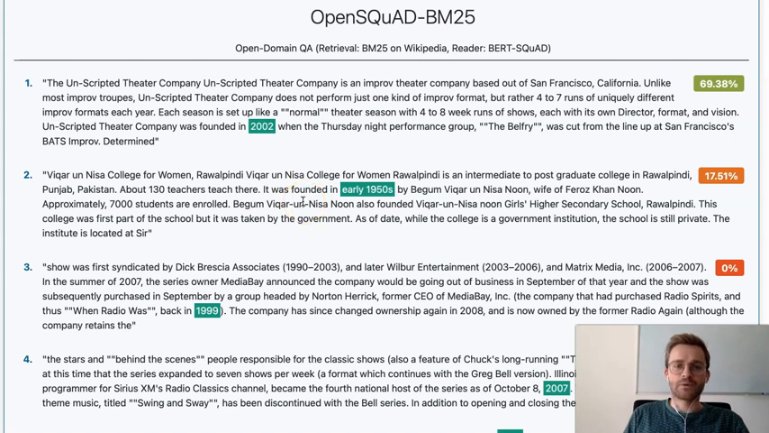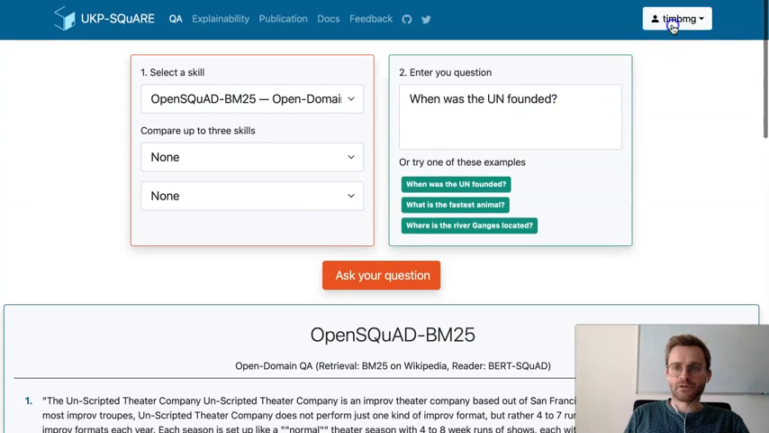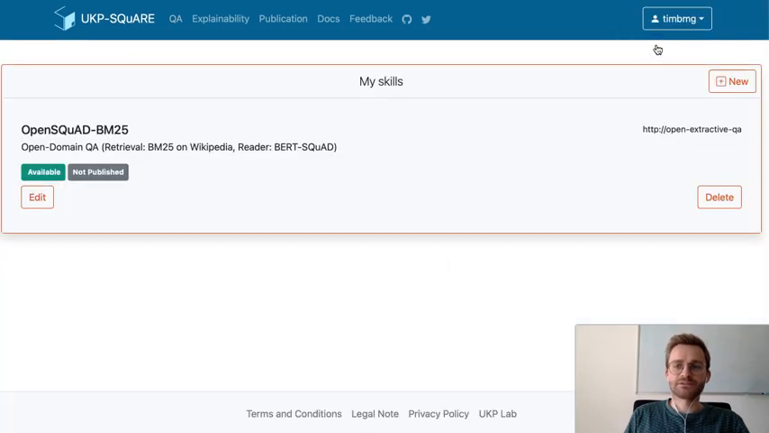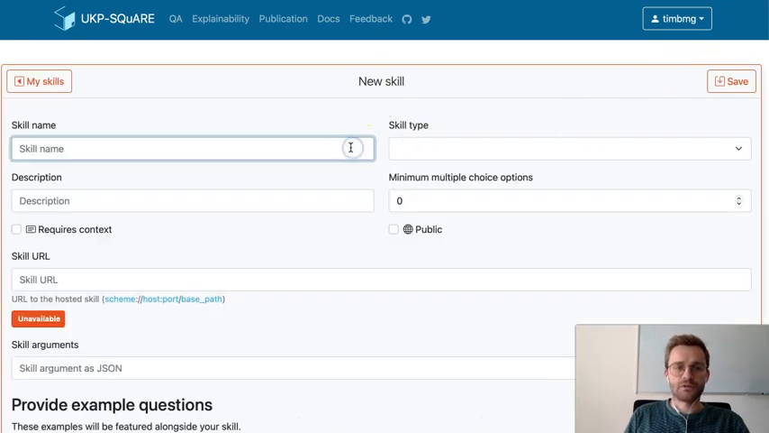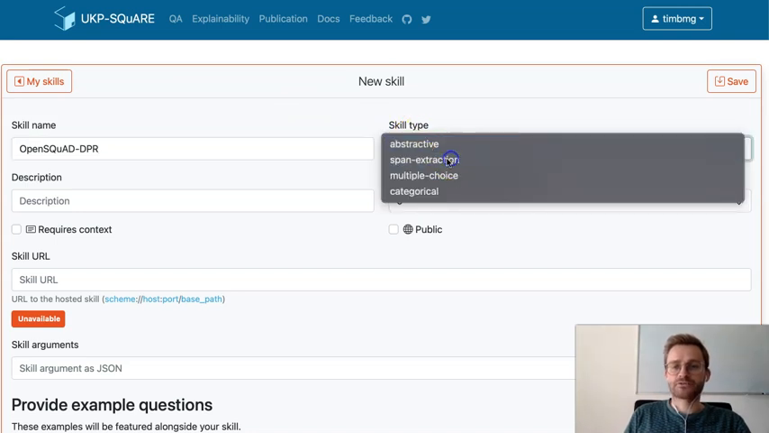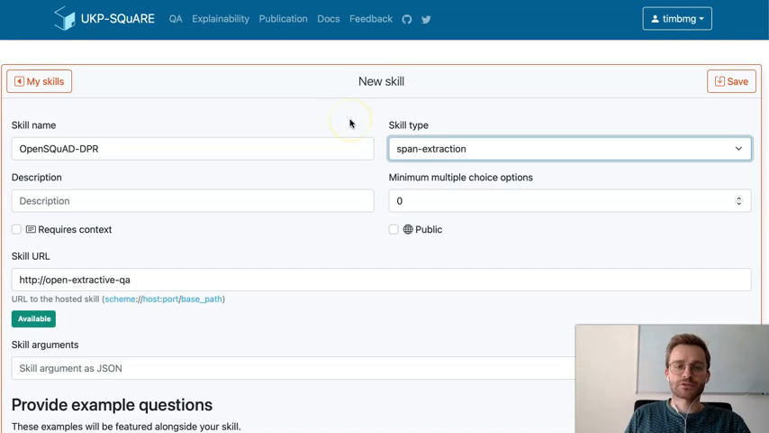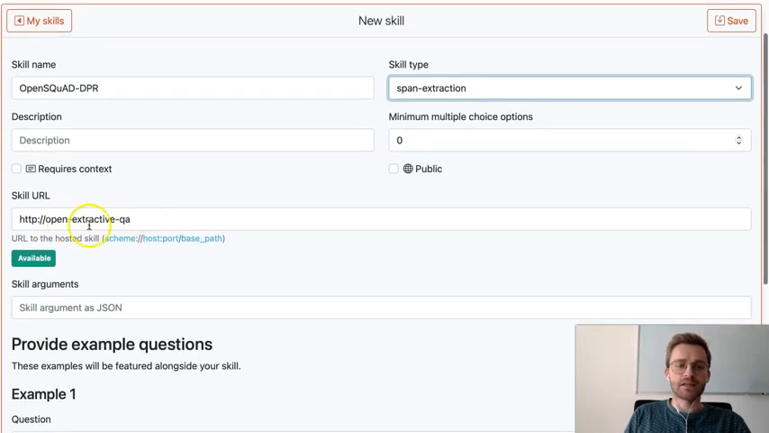So now let's see how we can improve on this by, instead of using BM25, using a dense retrieval model. For this, we go to My Skills. We want to create a new skill, so we click on New. Let's give this some name, like OpenSQuAD DPR. So we will be using the dense passage retrieval model for retrieving documents from Wikipedia. We will select span extraction skill type since we still want to extract a span. And the QA pipeline is automatically selected here.